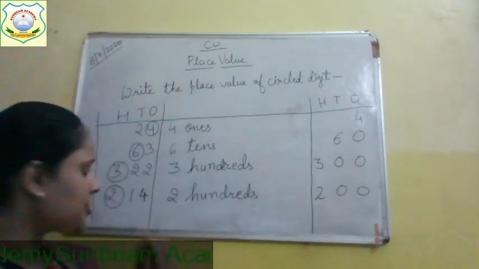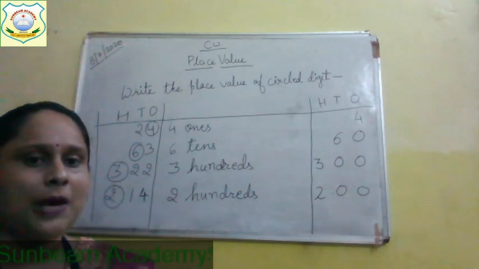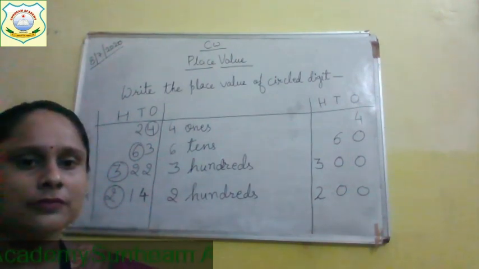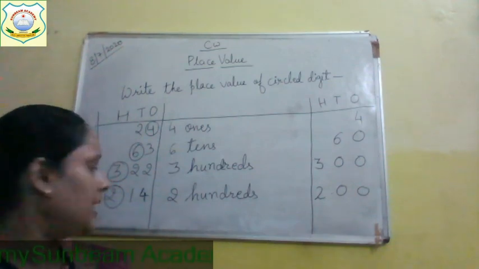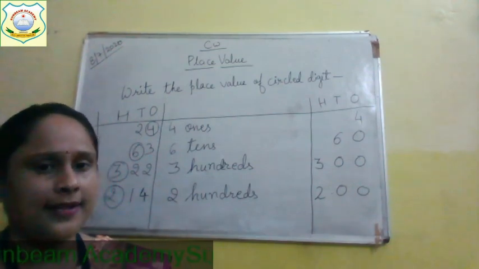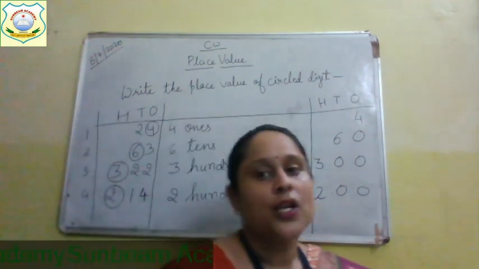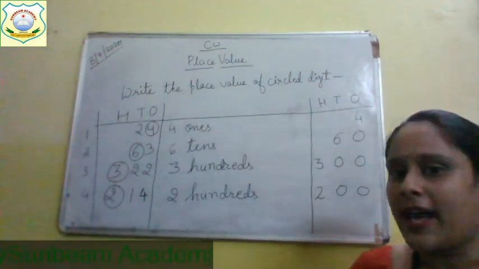Now come to question number 4. Your question number 4 is 240. Now you tell me which number is a circle number. 2 is a circle number. So what is the place value of 2?